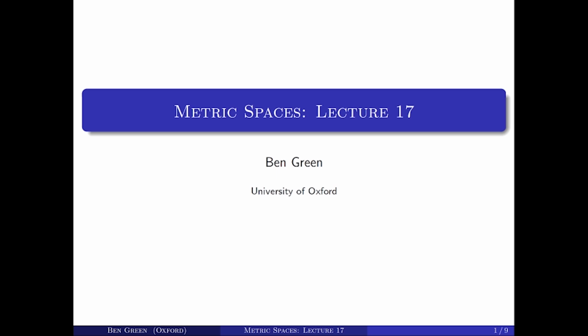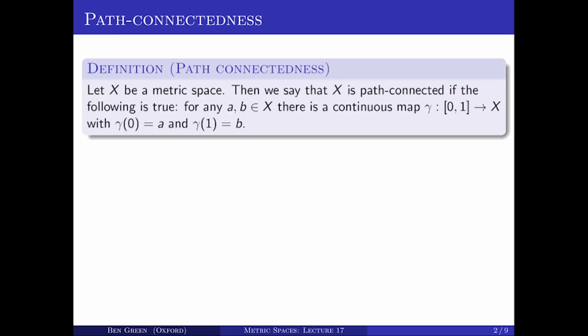Now another natural intuitive way that a space might be joined up is if you can always somehow get from one point to another point in the space. And we're going to make that notion rigorous in this lecture. That's what's called path connectedness. So let's take a look at what the definition of path connectedness is.